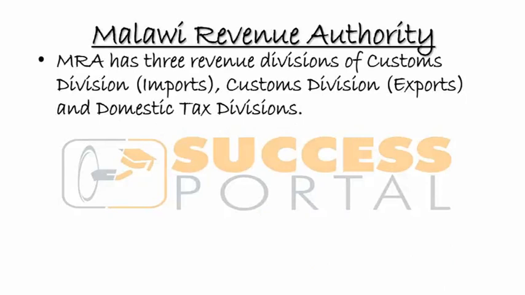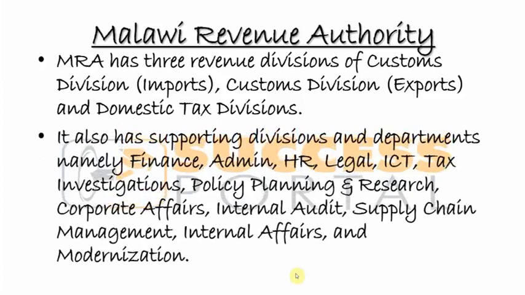So we're saying that there are three revenue divisions. We have the customs division, import, looking at everything coming in. The customs division, export, looking at everything going out. And we have the domestic tax division, looking at taxes or activities happening right here in Malawi. It also has supporting divisions, as I stated earlier.